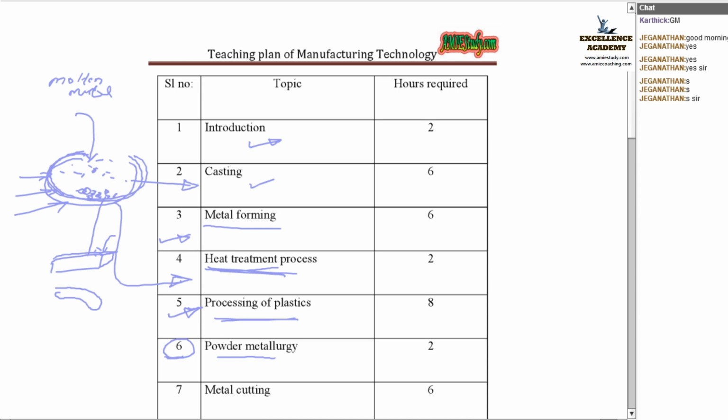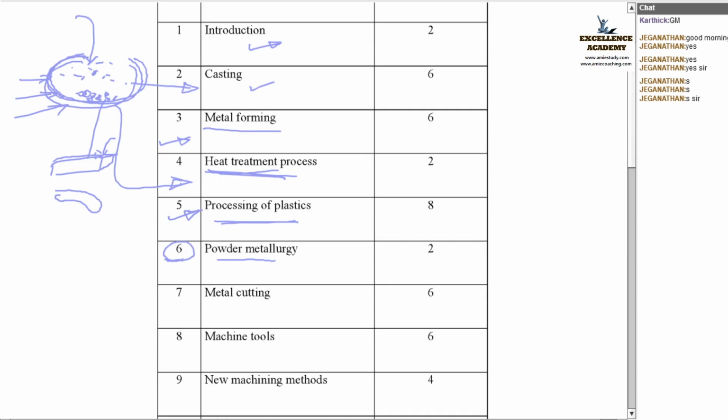And after that, metal cutting. I told you about casting and metal forming. In casting, we use the molten metal, and in metal forming, we can change the shape of the material by hammering it after heating. In casting also, you can attain the shape by pouring the molten metal into the cavity.